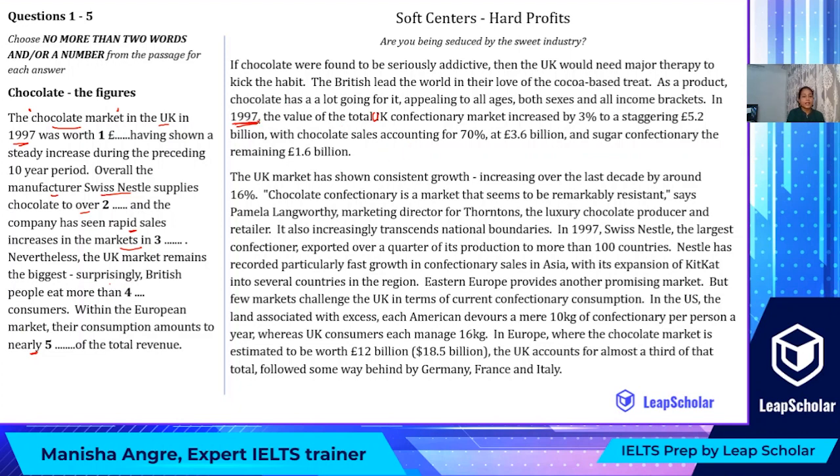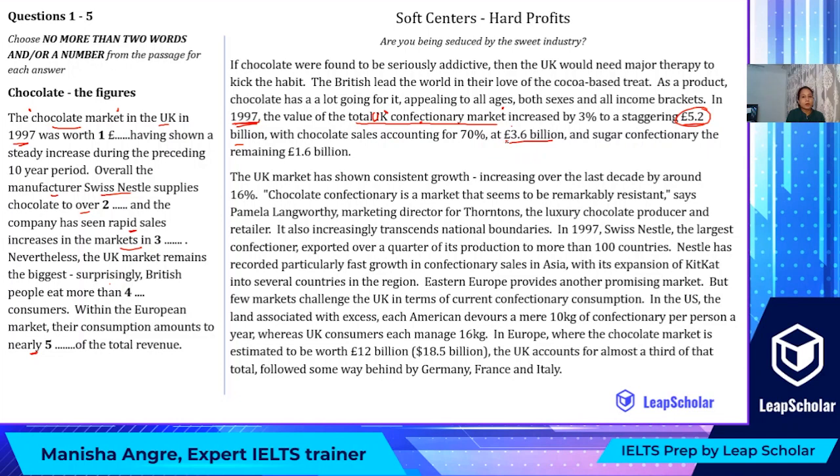Let's read it. In 1997, the value of the total UK confectionery market increased by 3% to a staggering 5.2 billion pounds. So here it says 5.2 billion pounds, and it's about the confectionery market. So anyone who has taken this as the answer is definitely not correct, because we are not talking about confectionery market, but we are talking about the chocolate market, with chocolate sales accounting for 70%, that is 3.6 billion pounds. So your answer should be 3.6 billions.